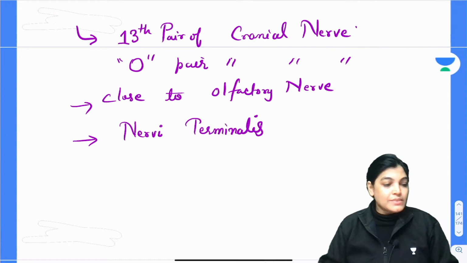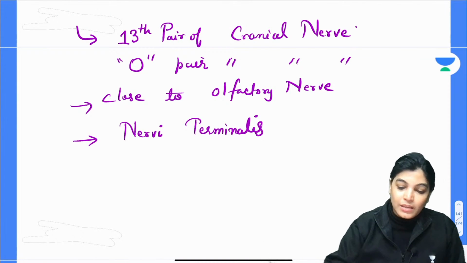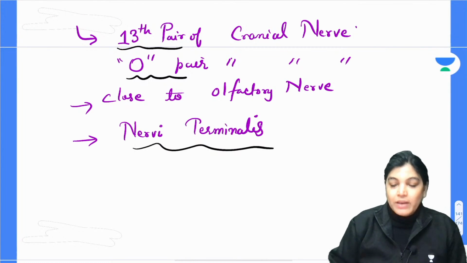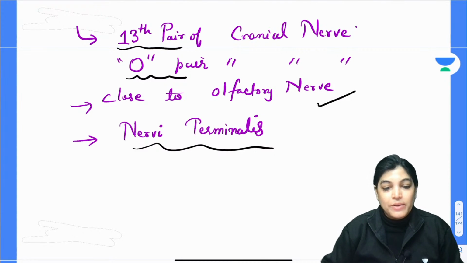Okay, so this 13th pair of cranial nerve, also designated the zero pair of cranial nerve, called nervi terminalis, lying close to the olfactory nerve rootlets, is attached to the cerebrum exactly posterior to the olfactory stria.